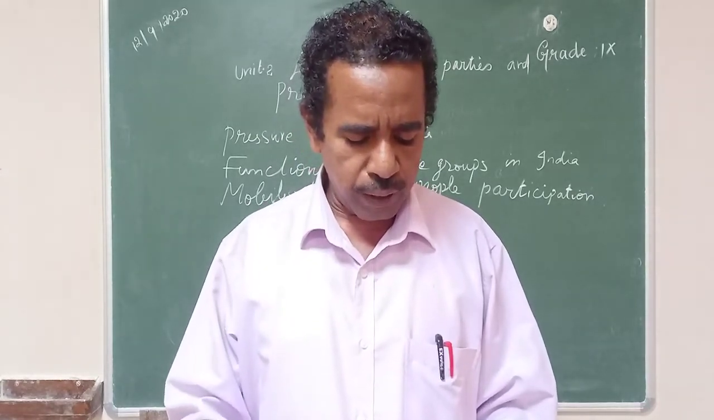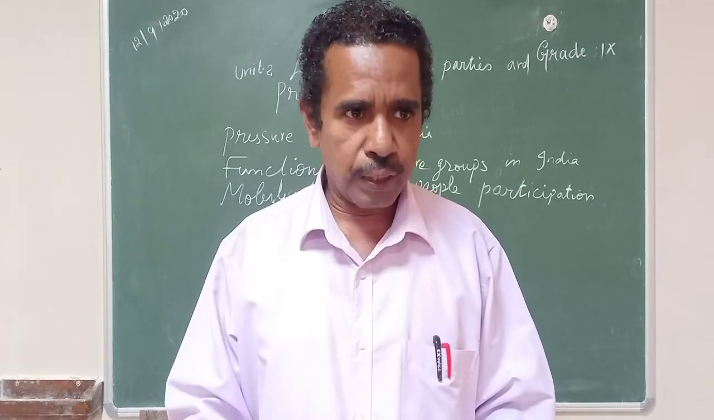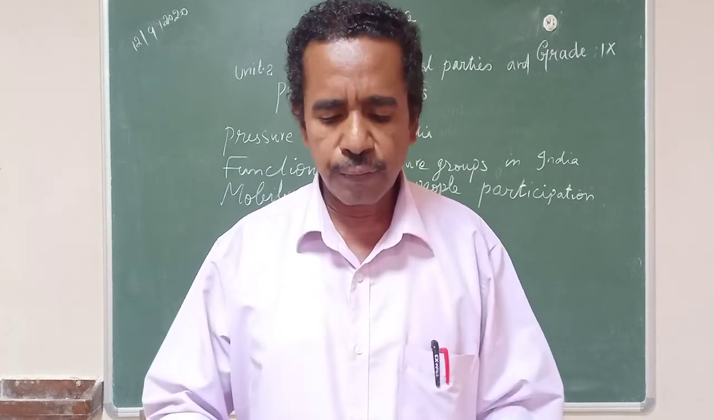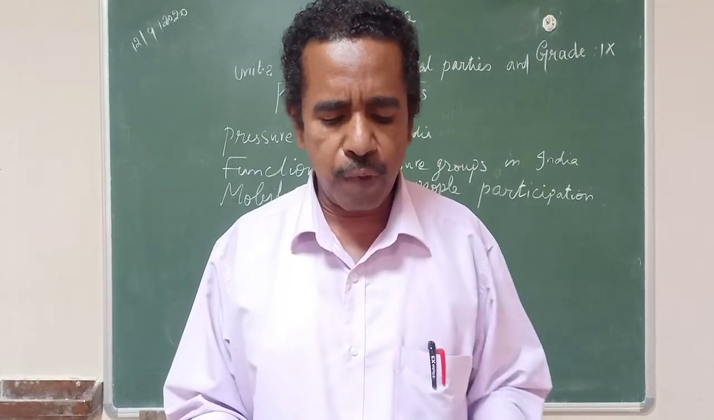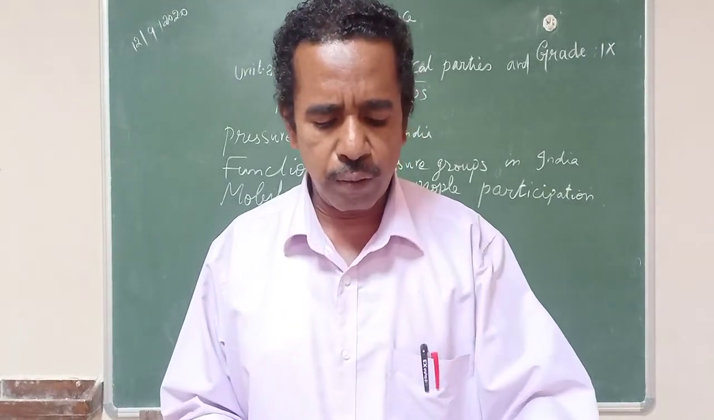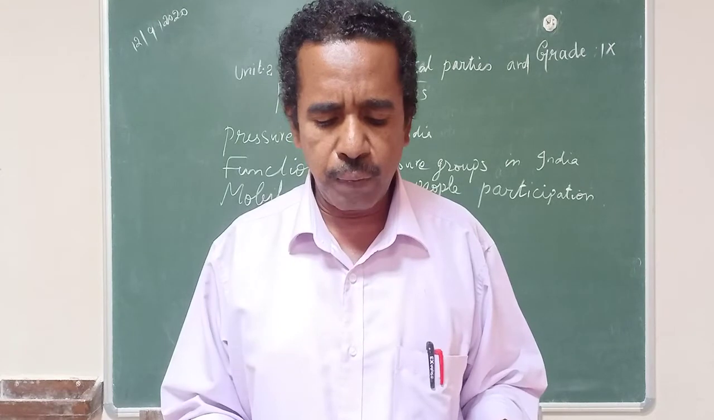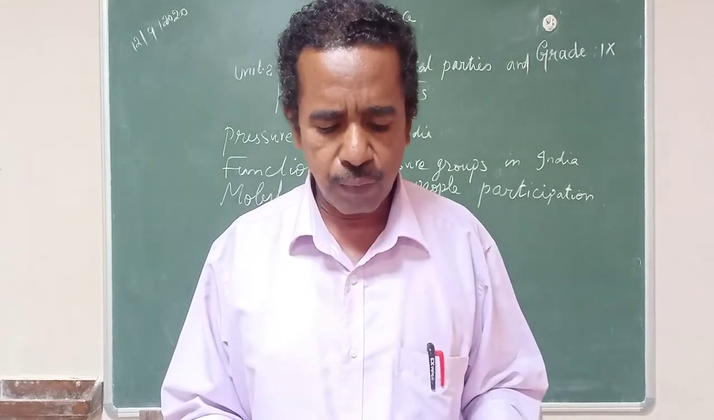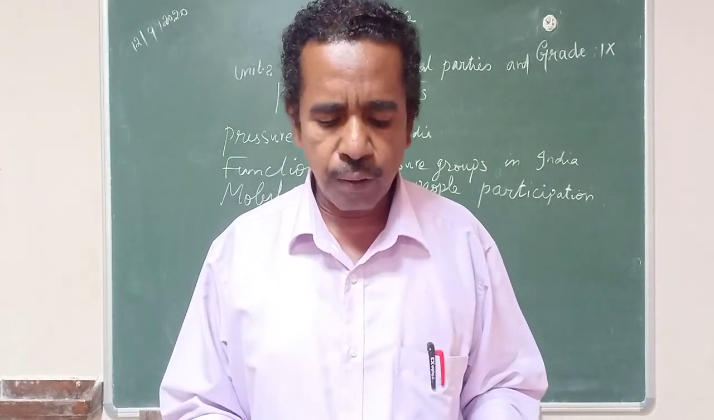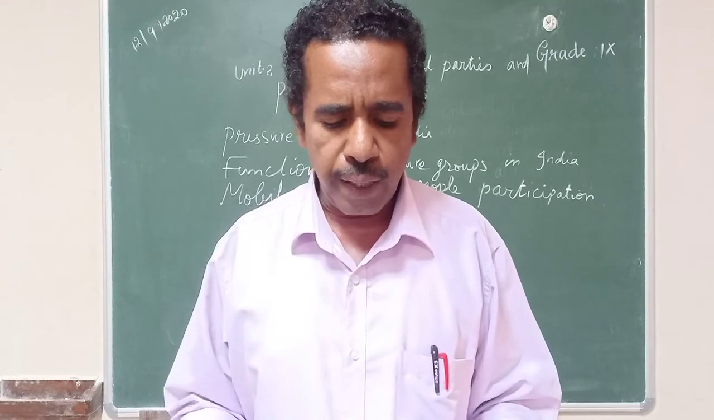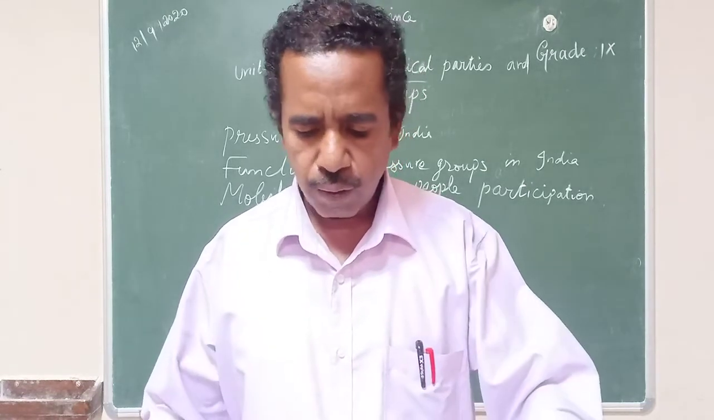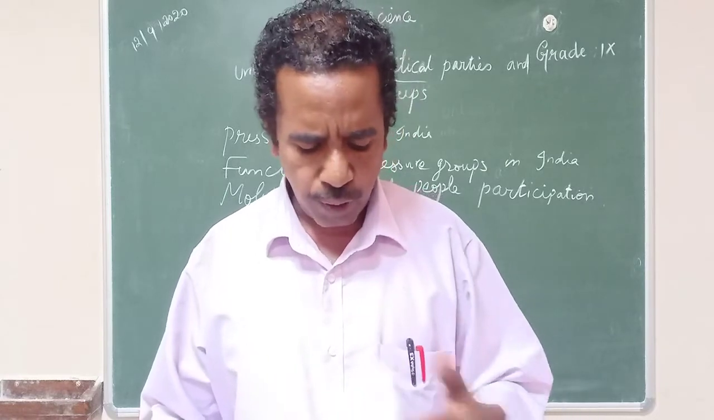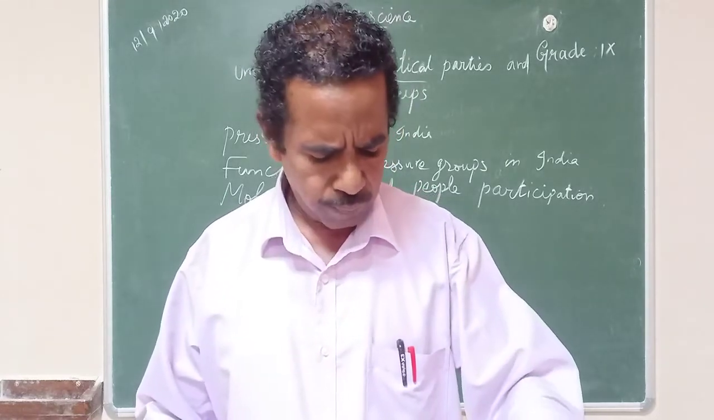Then we have marked the short answers. 4 short answers we have marked. Then answer in detail. Already we marked the answer in detail. First one, discuss merits and demerits of direct elections. That question answer we have marked. Next, what are the functions of political parties?